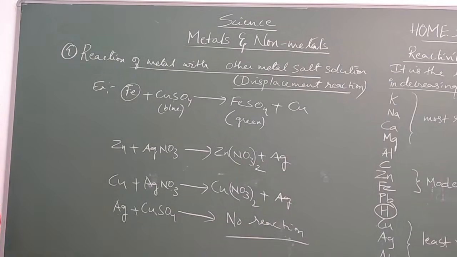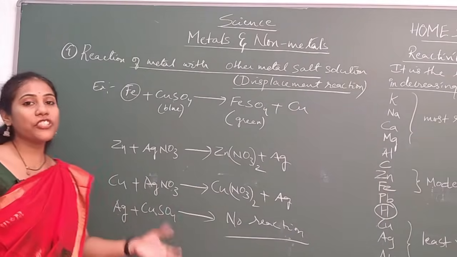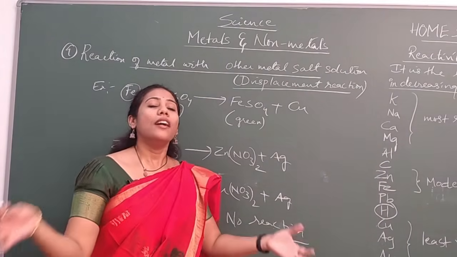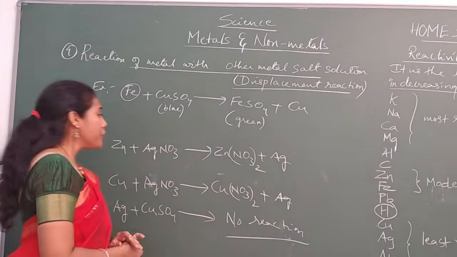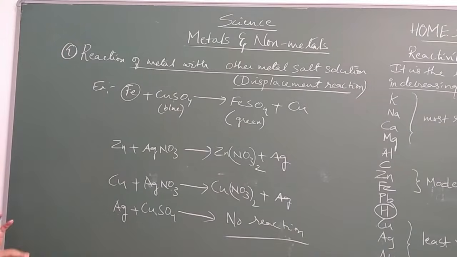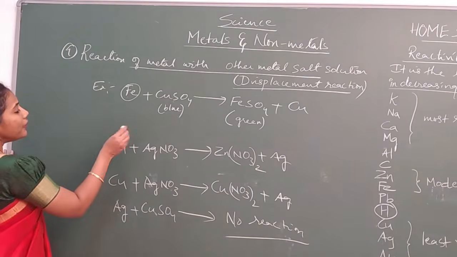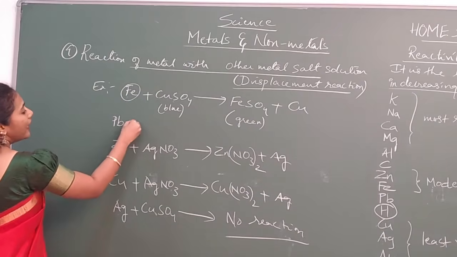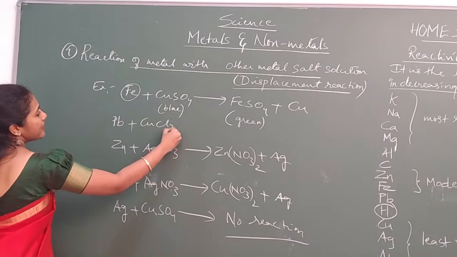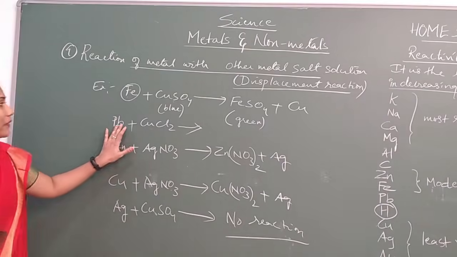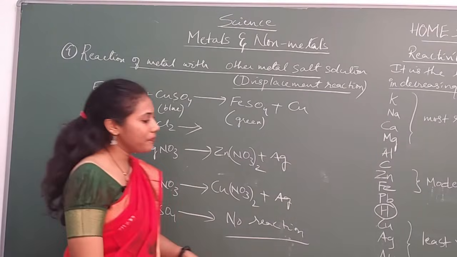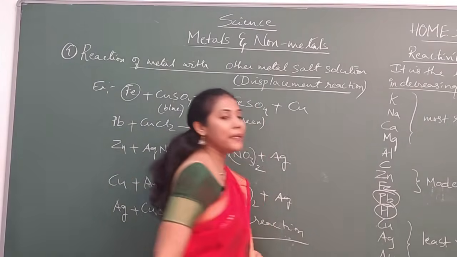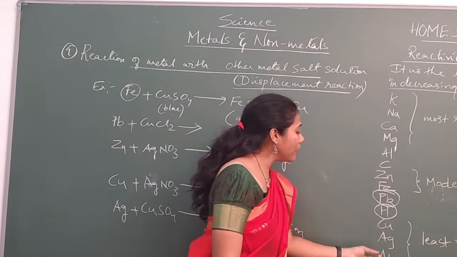So this is how which reaction can occur and which cannot occur can be decided with the help of the reactivity series. Any reaction you must be able to predict that way only. Say for example you have lead and copper chloride. Can the reaction happen between lead and copper chloride? Where is lead coming, and where is copper coming in the reactivity series? Yes, Pb means lead. Lead is here and copper is here.